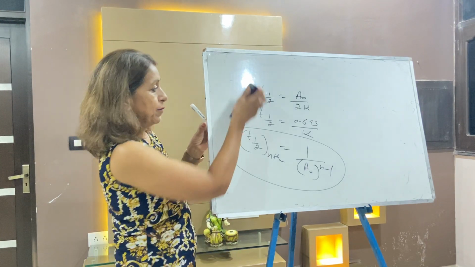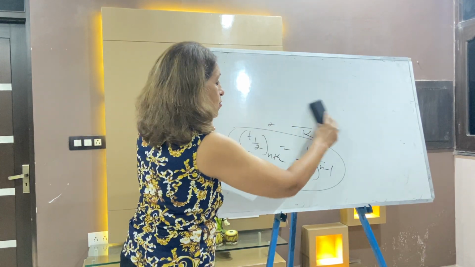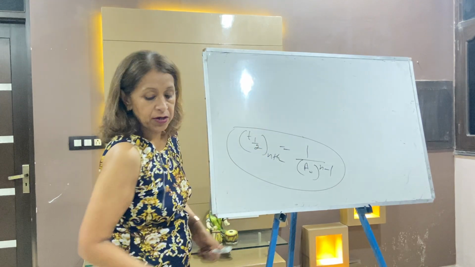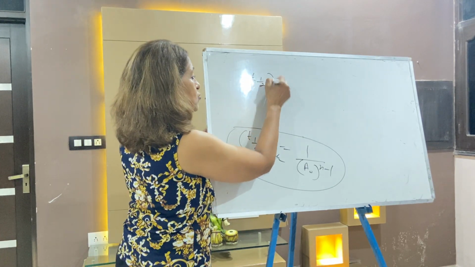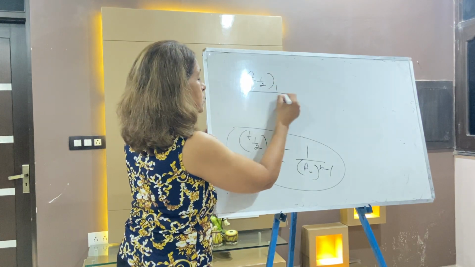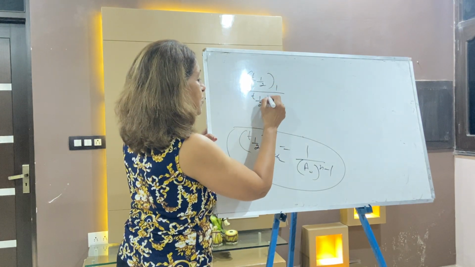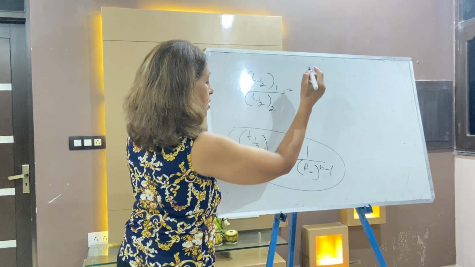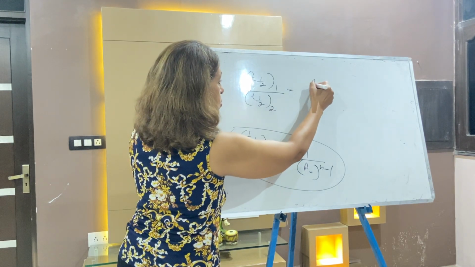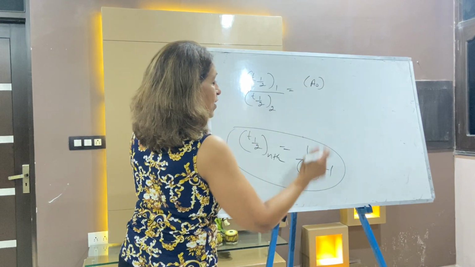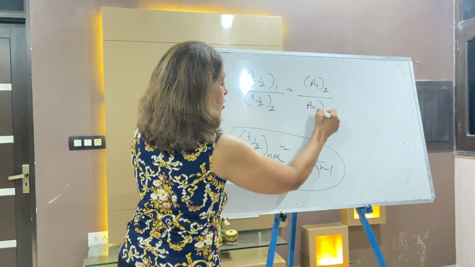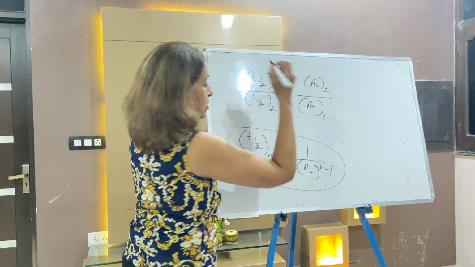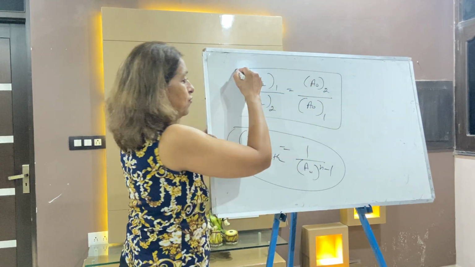So for the half-life of the first reaction and the half-life of the second reaction, there are two reactions, and A naught is the concentration. This is a very, very important formula.